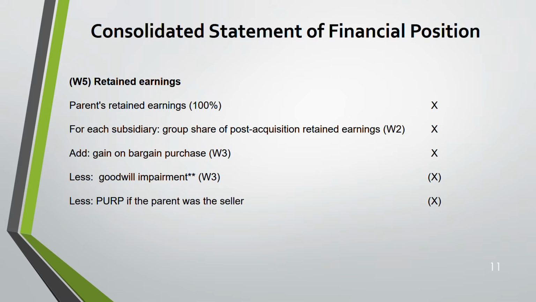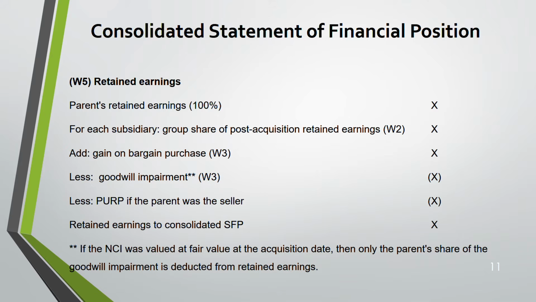It's very important in your consolidated statement of financial position, who is the seller, the parent or the subsidiary. If it's the parent who is the seller, you deduct normally like this. If the subsidiary is the seller, then you don't deduct from this place. You understand? So whatever the final result is goes to the statement of financial position.